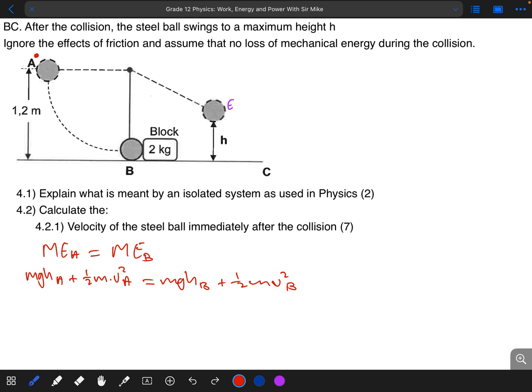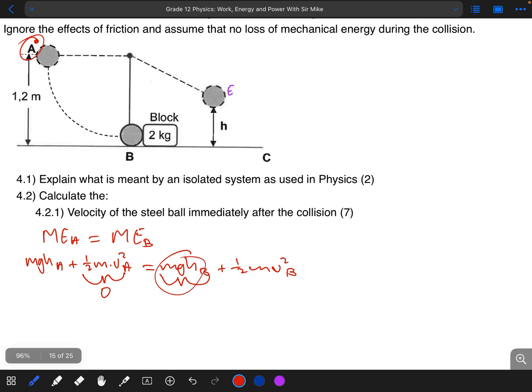But what you must keep in mind is that these two terms are simply going to give us zeros. Remember that the speed of the object at point A is 0, so this whole term is going to give us a 0. And when the object is at point B, it is actually on the ground, so our h there will simply be 0, which makes that whole term 0. So what we are going to focus on is simply these two.